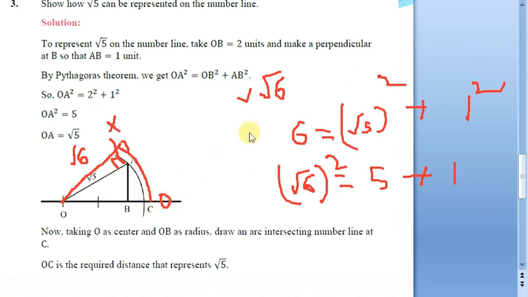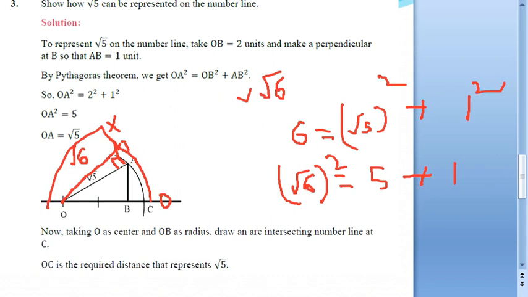So like that, in this method we have to take the possible combinations and work accordingly. This is what we call a spiral. Suppose you keep on representing all the numbers like this, you can make a spiral like this: root 6, root 7. Suppose for this root 6, if you attach one more unit like this, you'll be getting root 7. Just try it, and you'll be getting a spiral like this. So this is how we can represent it using our first method.